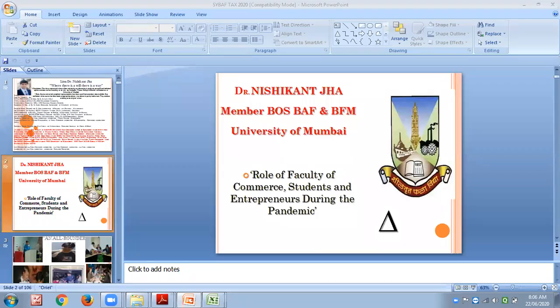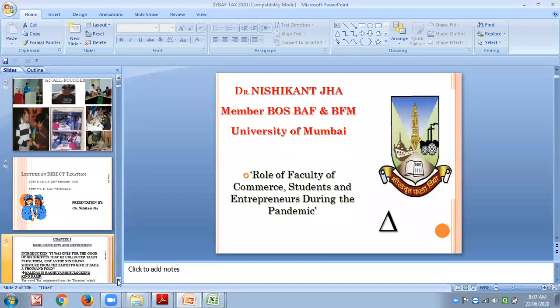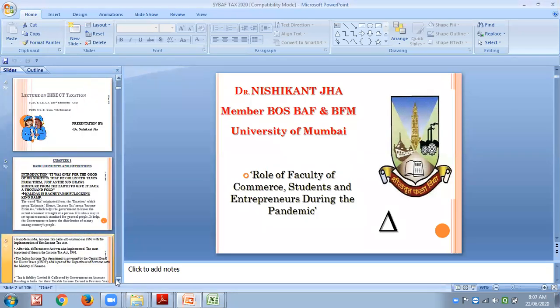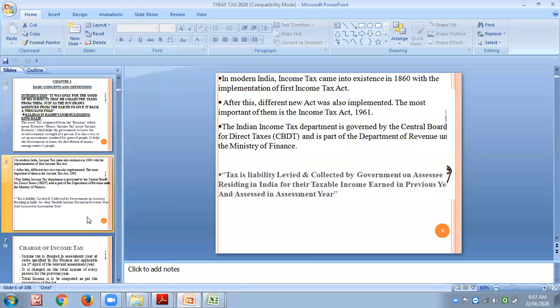Today we are going to study the residential status, because we have dealt with the definition of tax. We have seen that tax is a liability levied and collected by a government on an assessee.